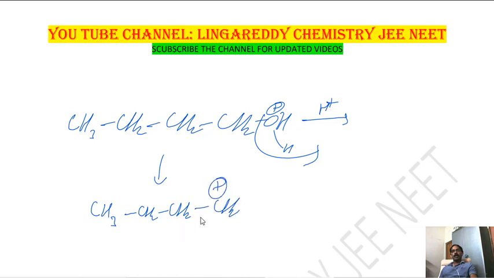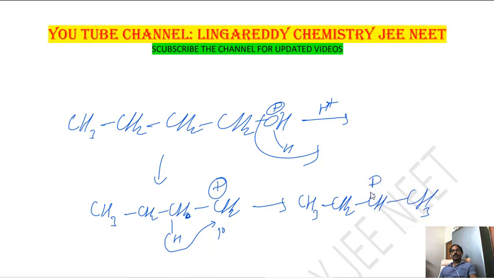After formation of this carbocation, which is a primary carbocation and an intermediate, now here one hydrogen is there. This hydrogen is shifting to the primary carbon. Then what's happening here? CH3, CH2, CH, CH3 plus. So it is a secondary carbocation.